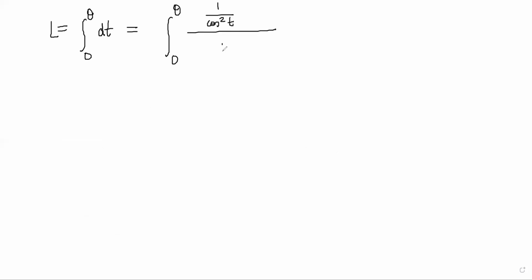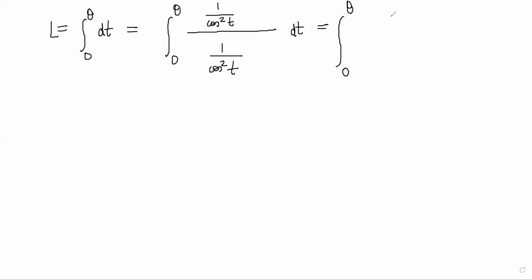So here L is equal to integral 0 to theta dt, and he writes it as 0 to theta 1 by cos square t divided by 1 by cos square t, which is also 1. Now he transforms this further.